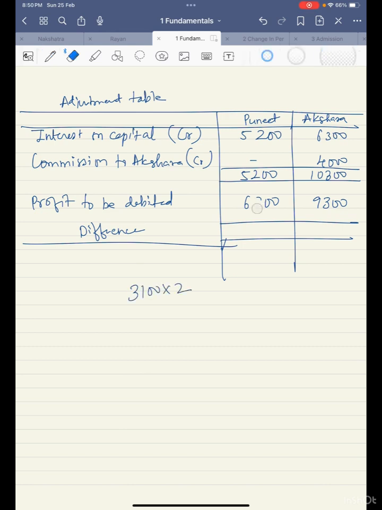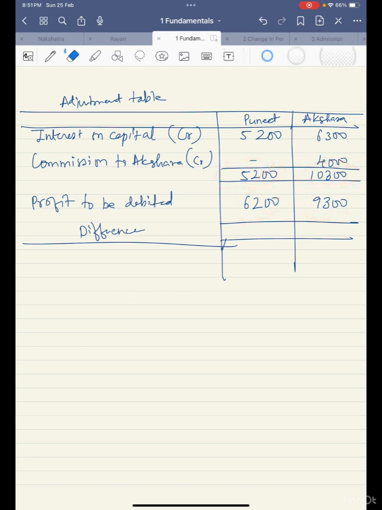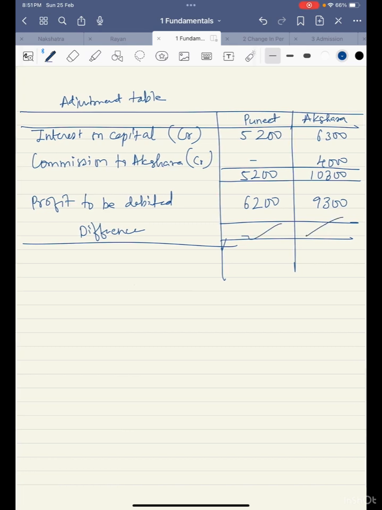This is not going to be 6,300, it is going to be 6,200. I got to know because here we were getting the same amount, here I was getting another amount, so I knew that I had made a mistake. If both the amounts are not similar, we obviously get to know that we have done some mistake. So here 1,000 rupees is to be debited, and here 10,300 credit and 9,300 debit. So this 1,000 rupees to be credited to the account. So Akshara will get and Puneet is supposed to pay.